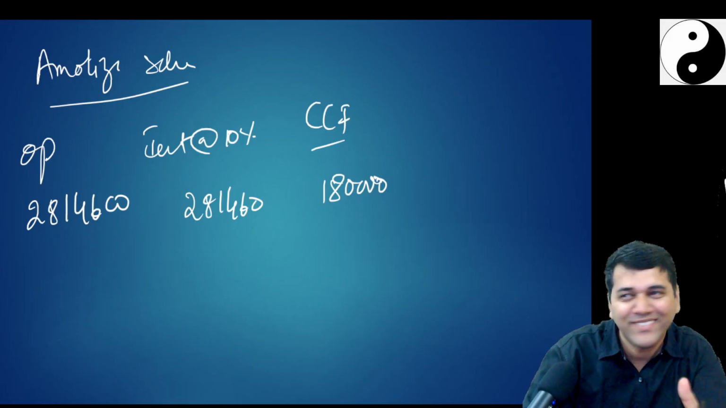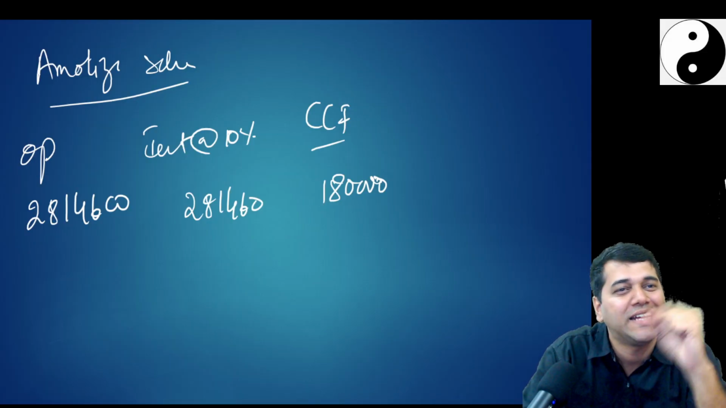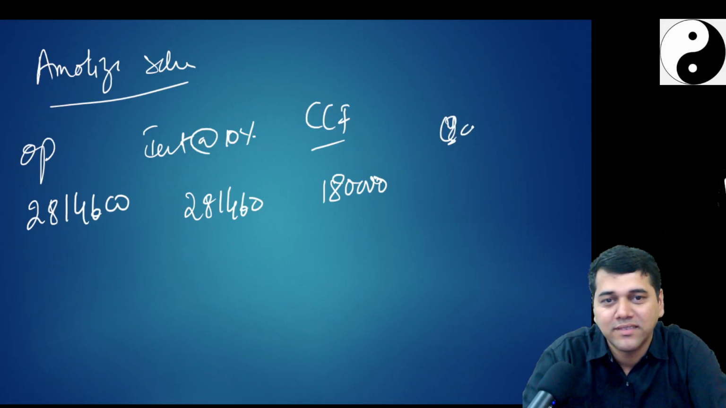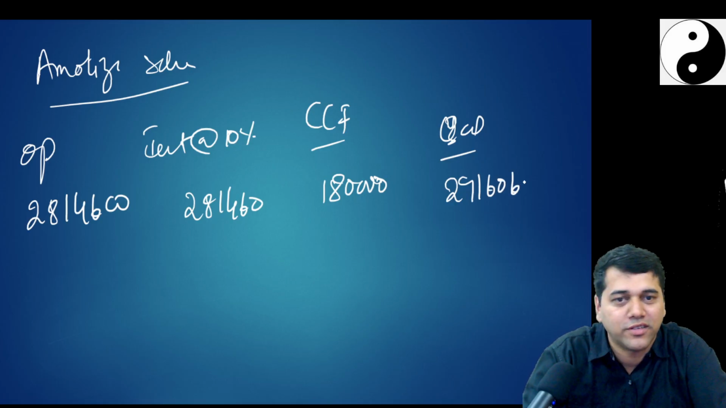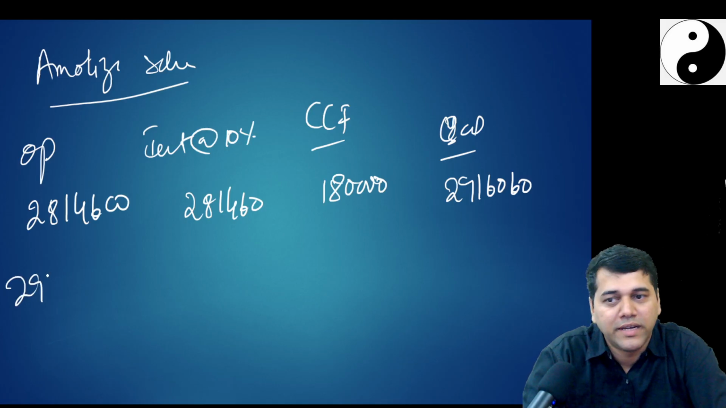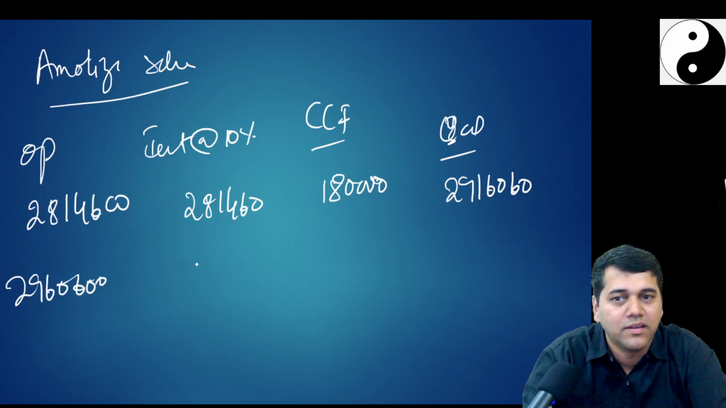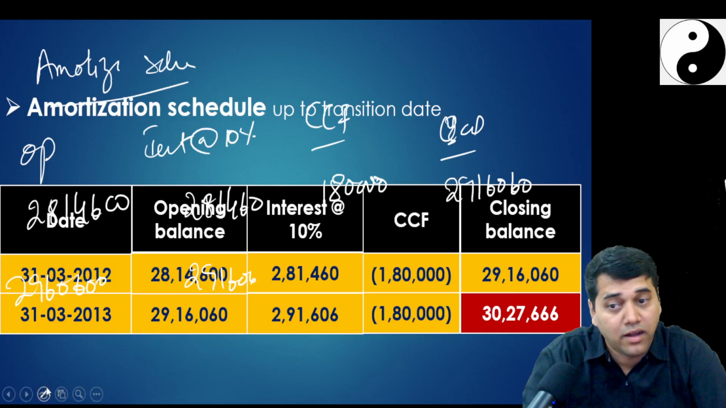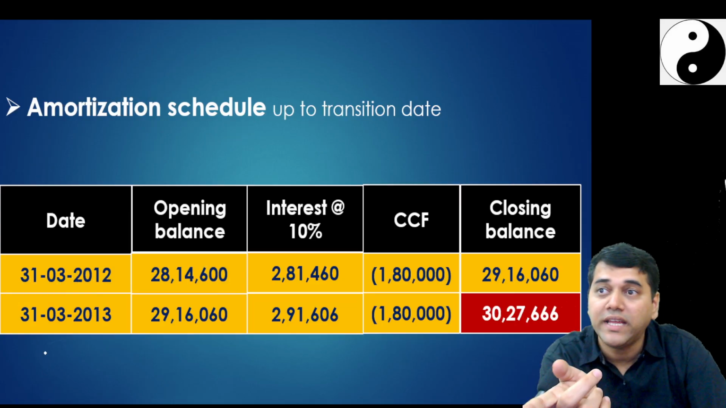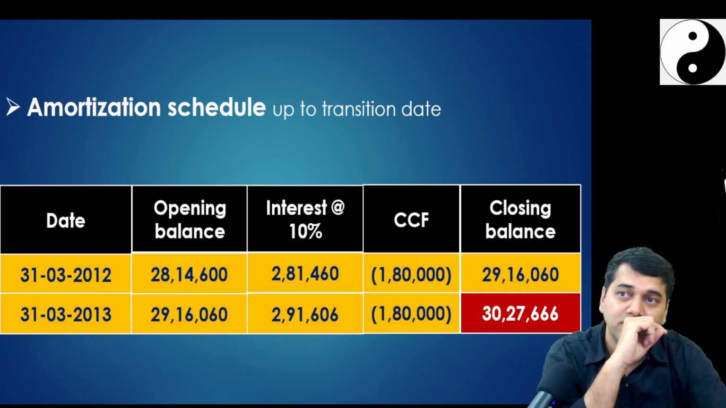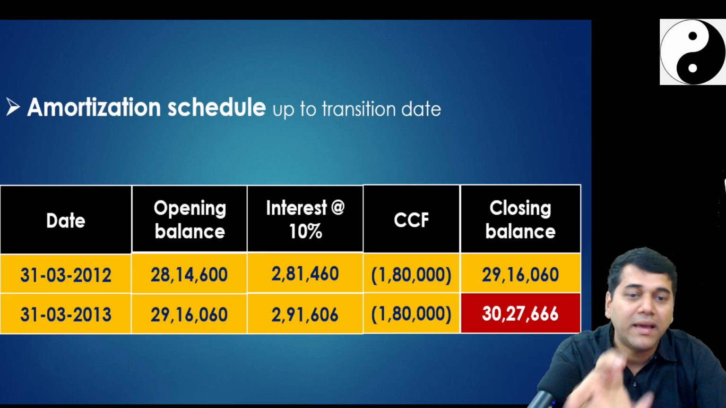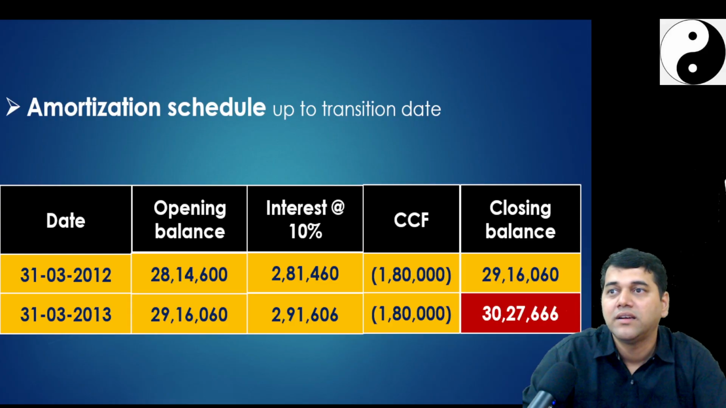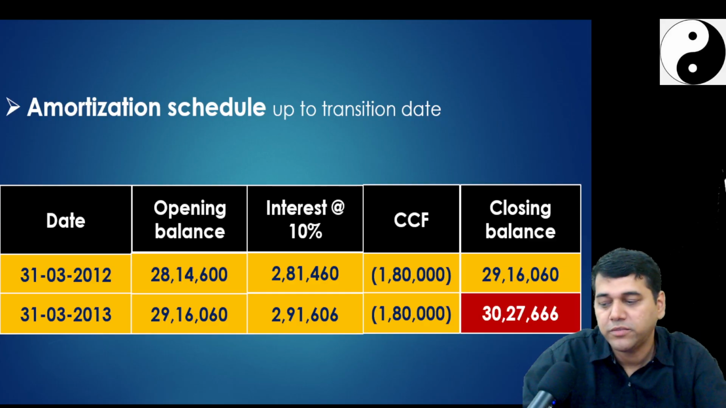When you do the final, now see, after practice, it has come and sat in your mind, no? You understand exactly how it flows, what they do. Now what is your balance? 29,16,060. Plus second year interest will be 2,91,606. Again CCF. If I would have done these accounting entries on day 1, my loan balance today would have been 30 lakhs 27,000. Equity balance would have been 1,85,000 because it is not subject to any restatement.